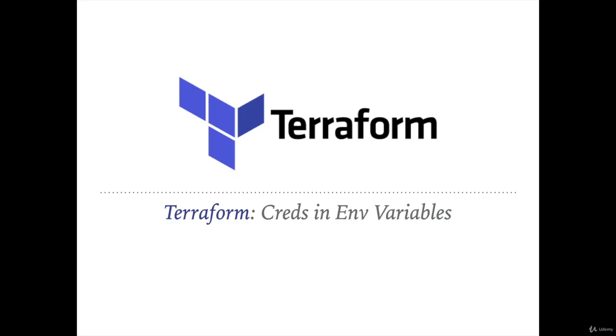Hello team, welcome back. Welcome to Terraform training, and today we will see how we can supply the credentials inside the variable. How we can supply the credentials by environment variable to Terraform, so that we don't need to mention the credentials inside each directory of Terraform or inside the configuration files. So let me open a file.